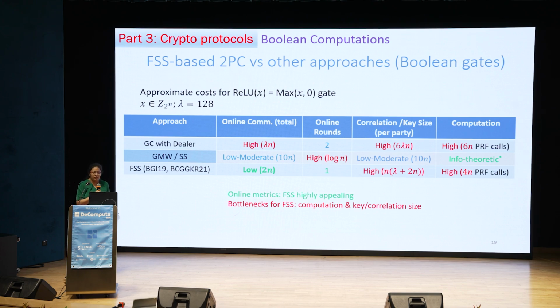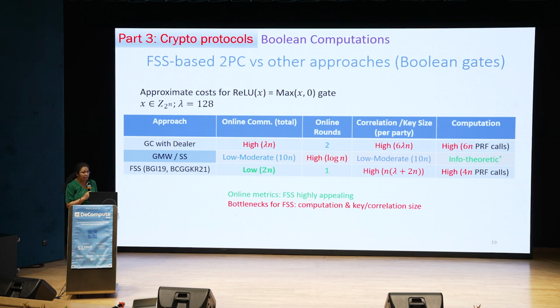So if you look at garbled circuits, they have high online communication even in the preprocessing model because the input labels need to be transferred in the online phase. So you have at least lambda n online communication. Online rounds are good, it's only 2. The correlation size is also large because the garbled circuit needs to have a ciphertext per AND gate. And the computation is also large because you need to do a bunch of PRF computations per AND gate.